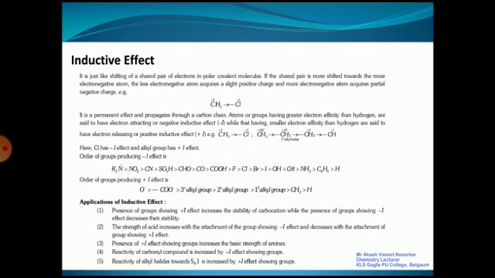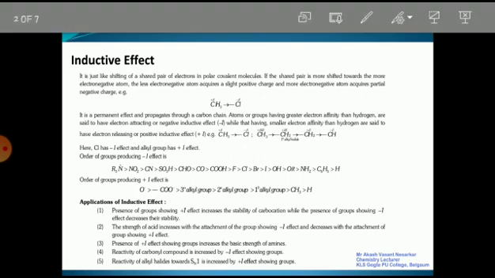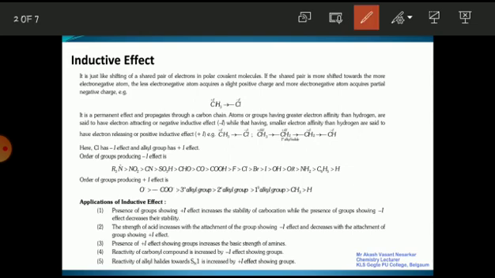It is just like a shifting of shared pair of electron in polar covalent bond. If the shared pair is more shifted towards the more electronegative atom, the less electronegative atom acquires slightly positive charge and the more electronegative atom acquires partial negative charge. So here you can see the example of methyl chloride.